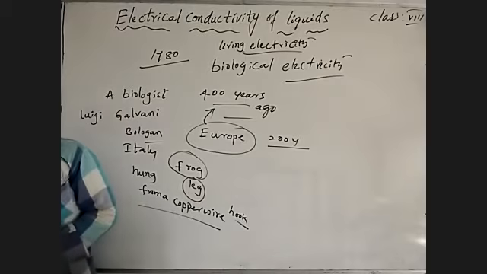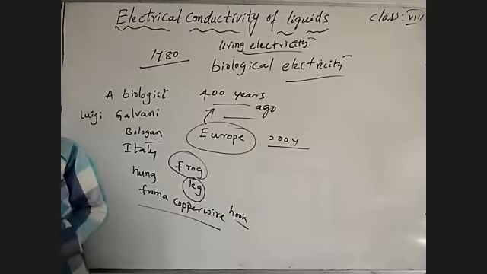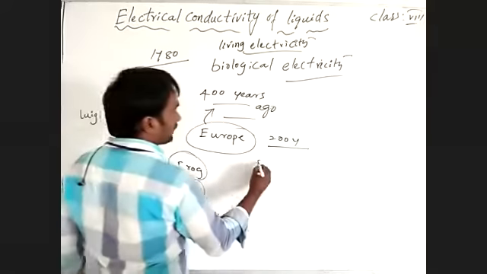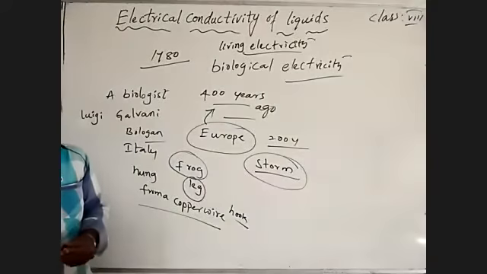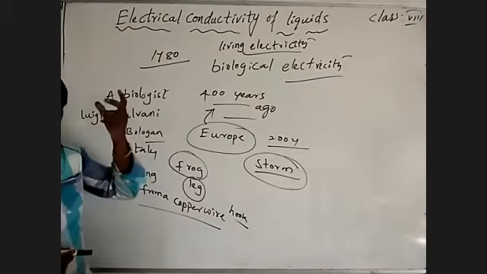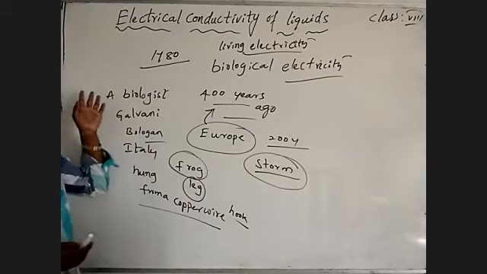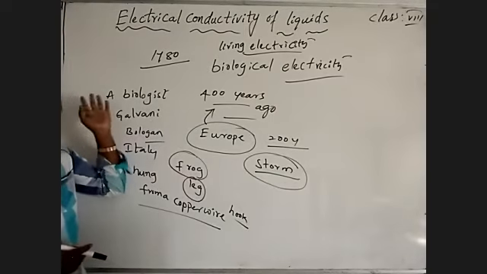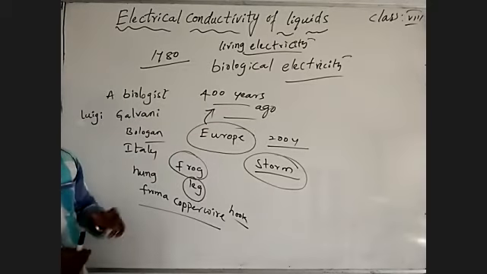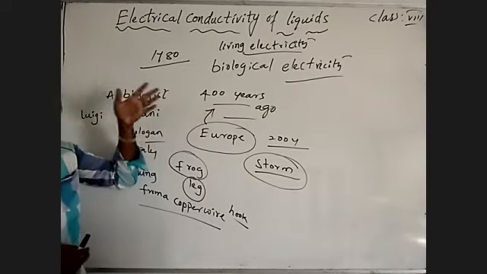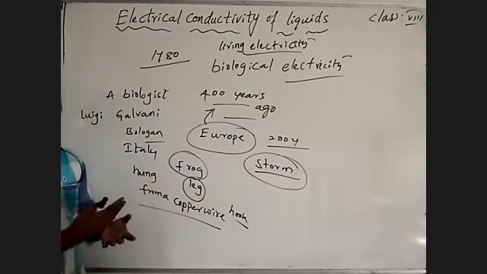Galvani's experiments took the whole of Europe by storm. Storm means like a spark, like lightning. They were eagerly waiting for 400 years, and after 200 years of experiments, none came up with a way to store electricity.